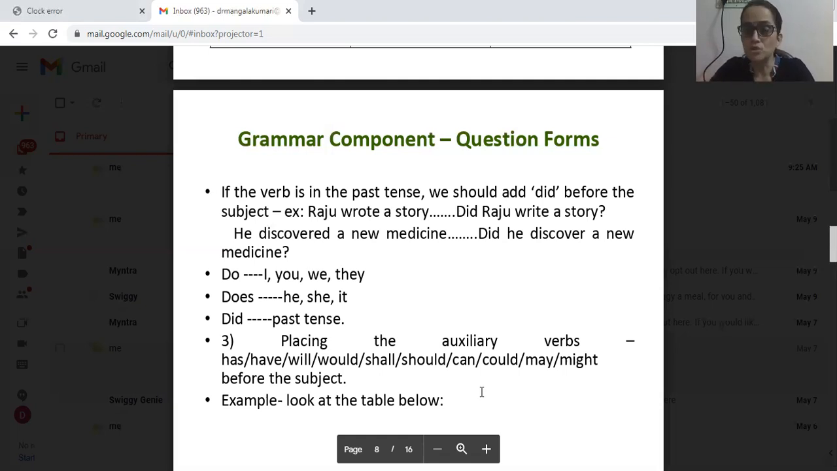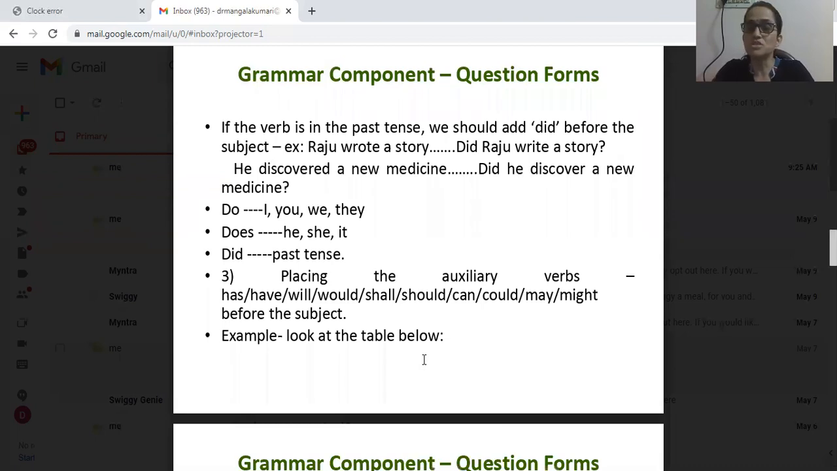Remember, students, with do, which are the pronouns we have used here as subjects? With do, I, you, we, they. These are the pronouns used with do. With does, which pronouns are used as subjects here? He, she, it. These pronouns, which are singular third person, are used for does. Okay. With did, all the past tenses of these pronouns are used with did. Okay. Remember.